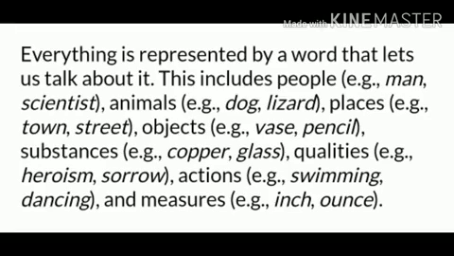Everything is represented by a word that lets us talk about it. This includes people, example man, scientist. Animals, example dog, lizard. Places, example town, street. Objects, example vase, pencil. Substances, example copper, glass. Qualities, example heroism, sorrow. Action, example swimming, dancing. And measures, example inch, ounce. So these are nouns.